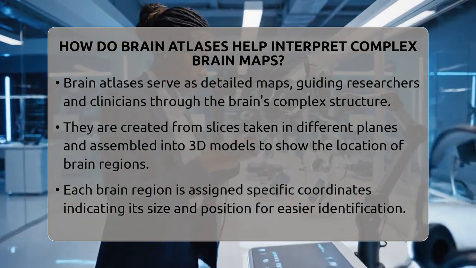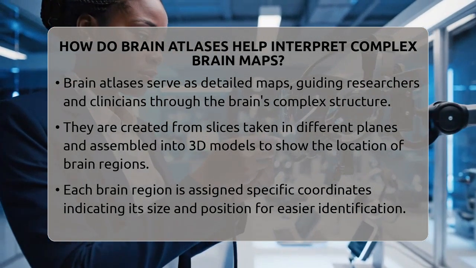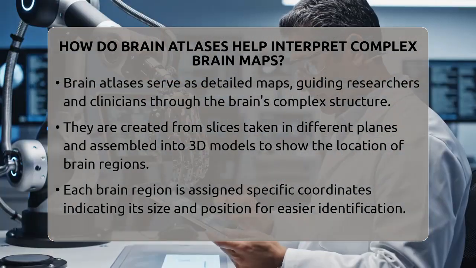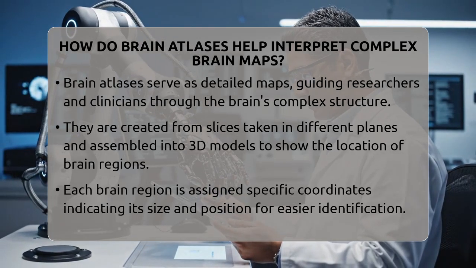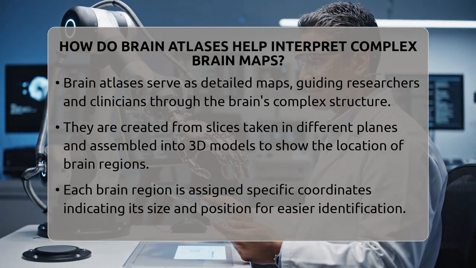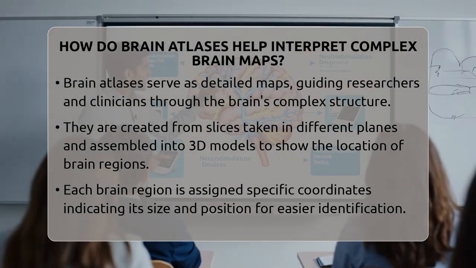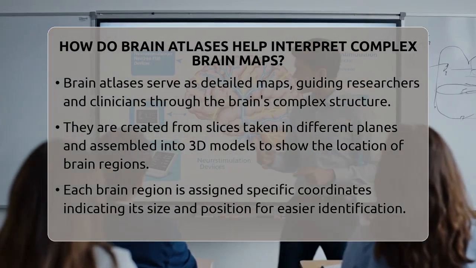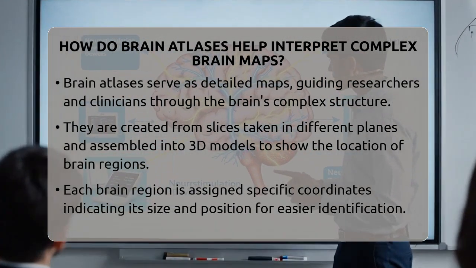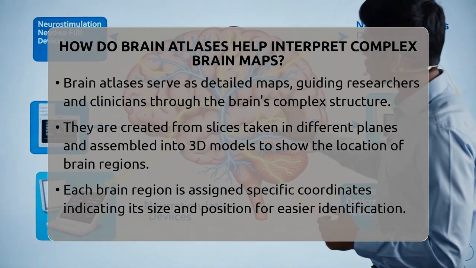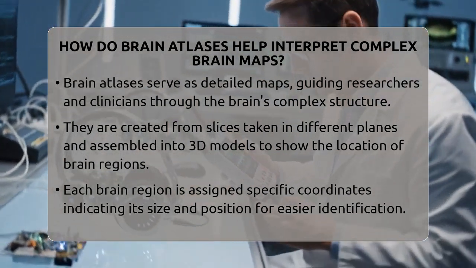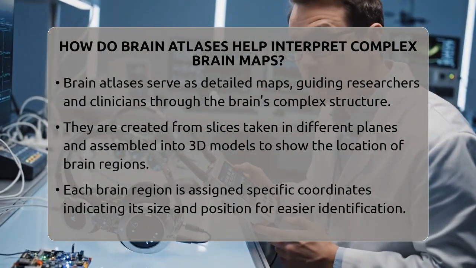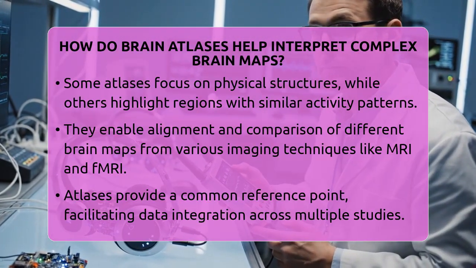They serve as detailed reference frameworks that define the shape, location, and boundaries of different brain regions within a standard coordinate system. This helps in pinpointing exact areas on complex brain maps that contain a lot of data about structure, activity, or connections. Brain atlases are built from slices of the brain taken in different planes like front to back, side to side, or top to bottom.